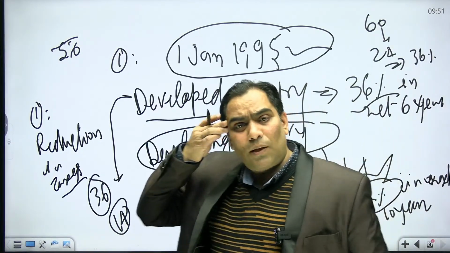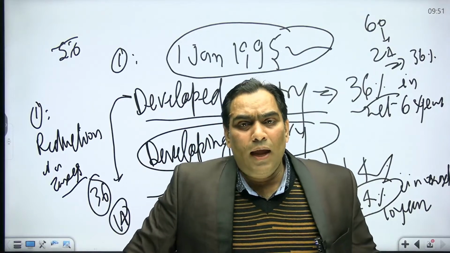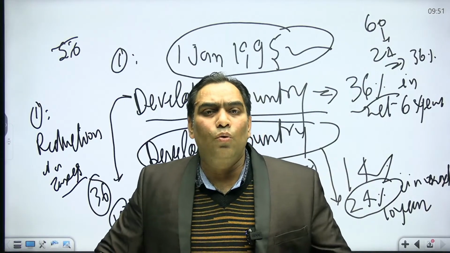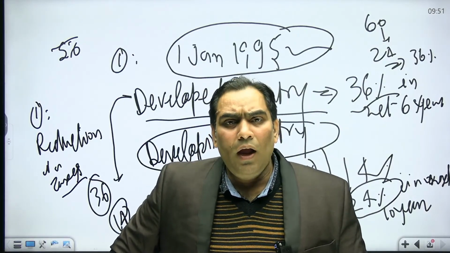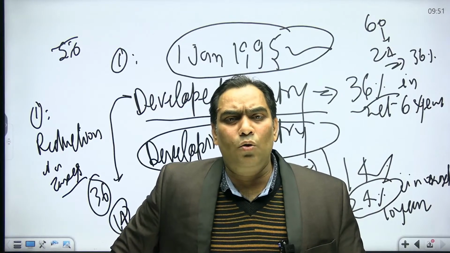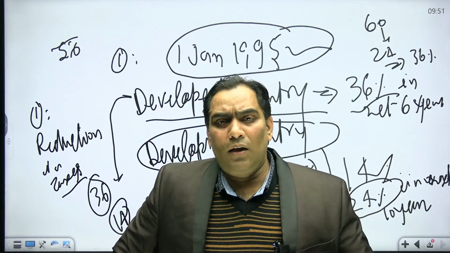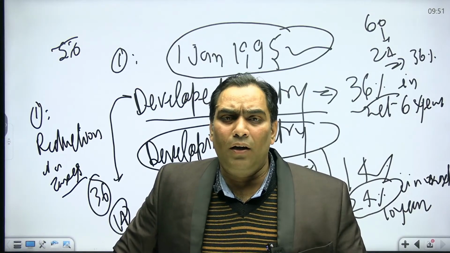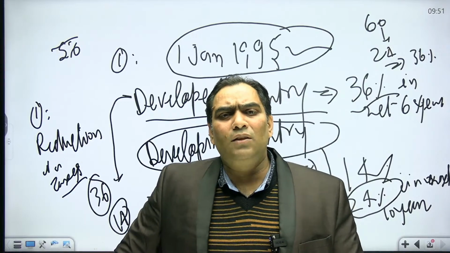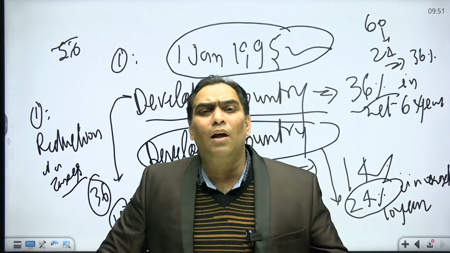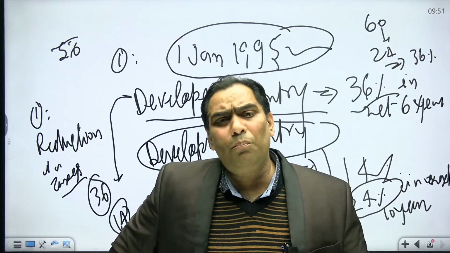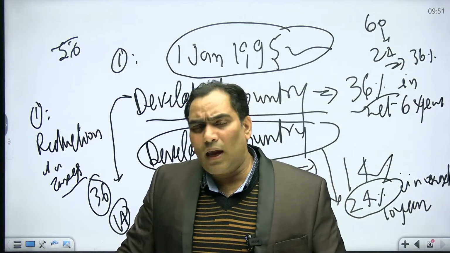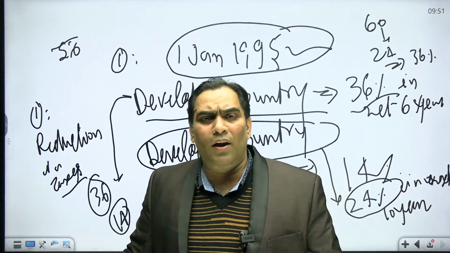Okay, so let me summarize. For market access, as I said, the objective of the WTO is to ensure the free flow of trade. The free flow of trade can be obstructed in 3 ways: by restricting the imports, or by giving undue advantages to their exporters, and third, by giving domestic support in the form of subsidies to the producers.